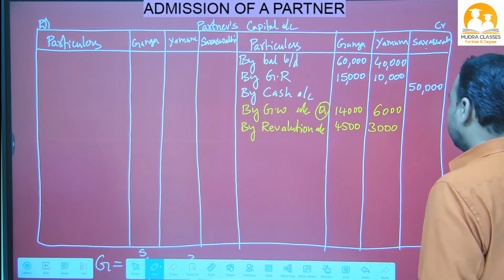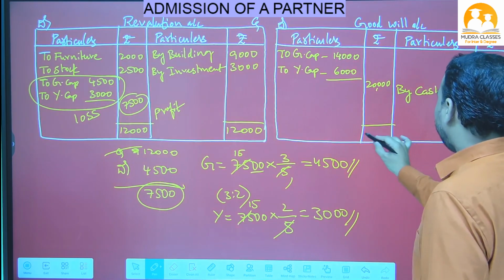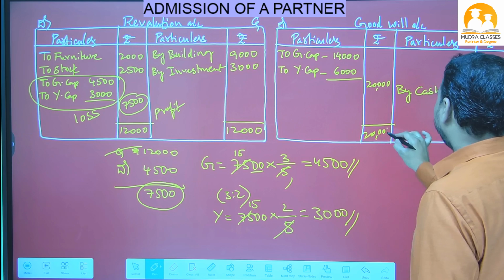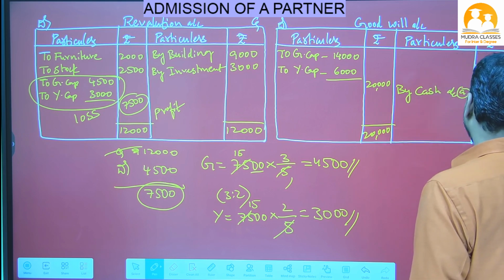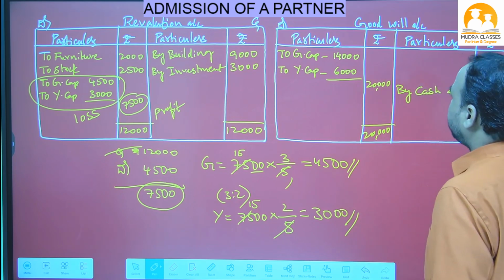Okay, now with this we'll close goodwill account. Automatically it will close, beta. Debit side we got 20,000, credit side also we got 20,000. So automatically goodwill account will close. Now see the next item.